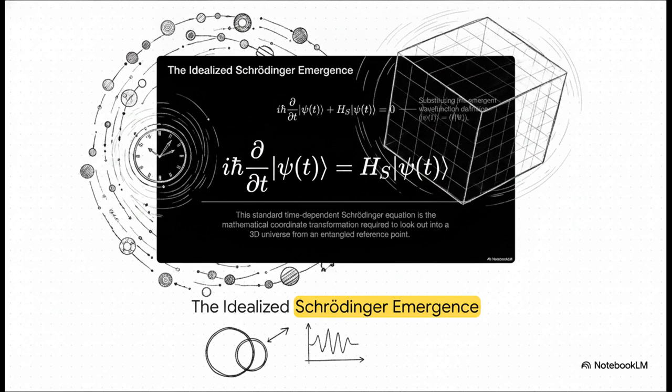This is the exact mathematical coordinate transformation you need to look out into a 3D universe from an entangled reference point. The universe itself didn't change at all. Our quantum clock simply stepped through the data. It is a breathtakingly elegant derivation that perfectly balances the energy between the clock and the system.